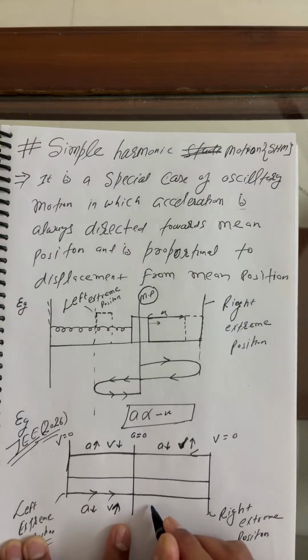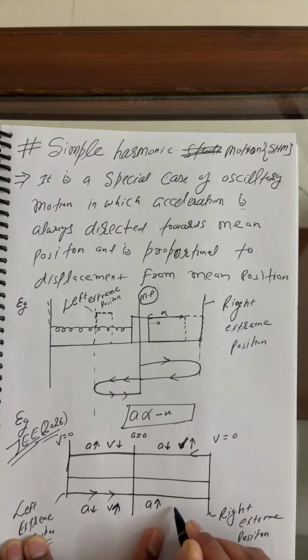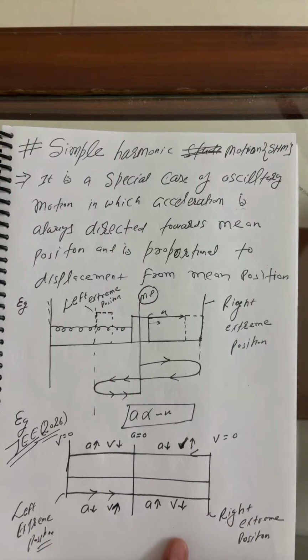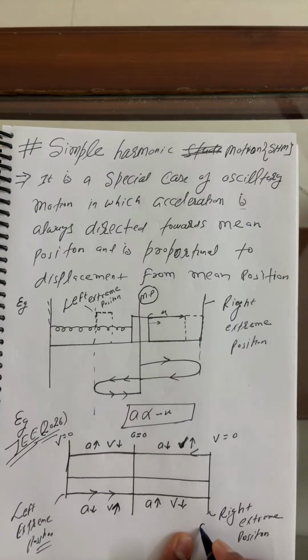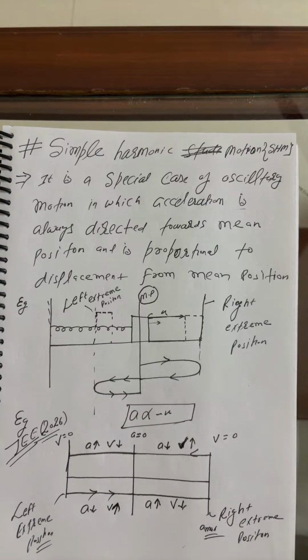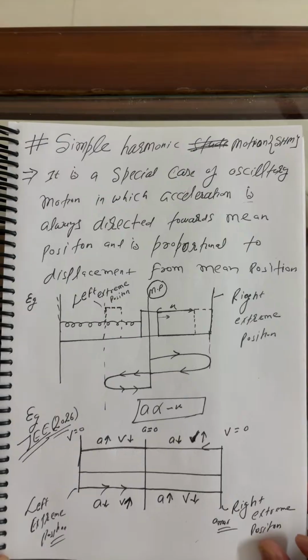From here onwards, acceleration will increase and velocity will decrease. So acceleration is maximum at the extreme position, and zero at the mean position.